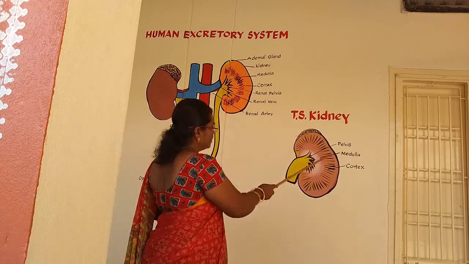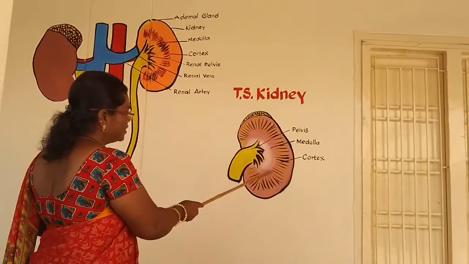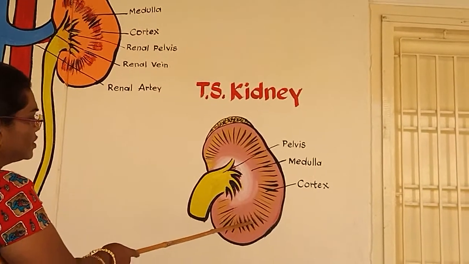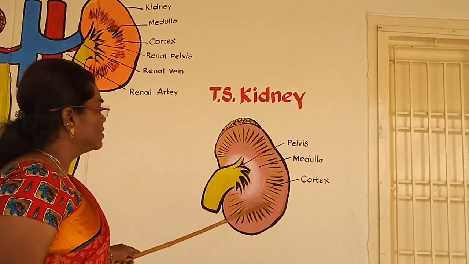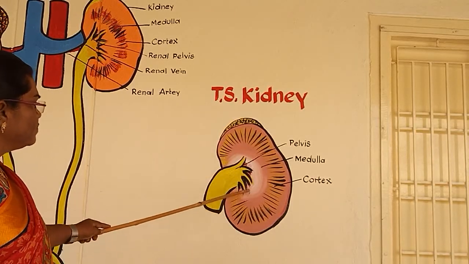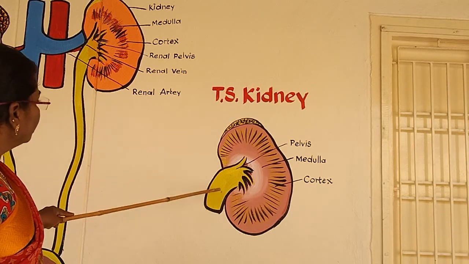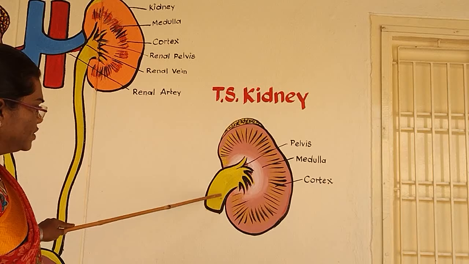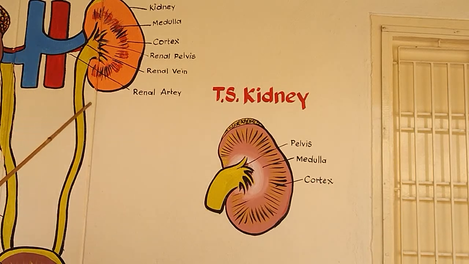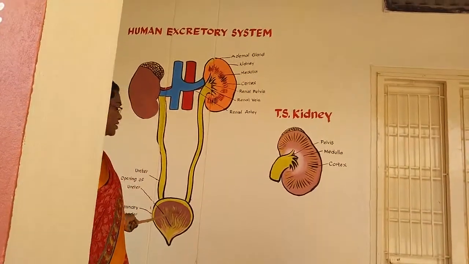In the internal structure of the kidney, the outer surface is called the cortex and the inner part is called the medulla. The medulla consists of cone-shaped masses of tissue called medullary pyramids. This is the renal artery, the renal vein, and the ureter. This is the structure of the kidney, the internal and outline structure.